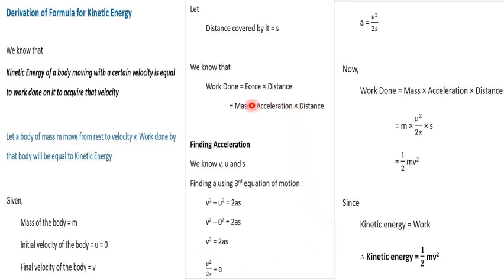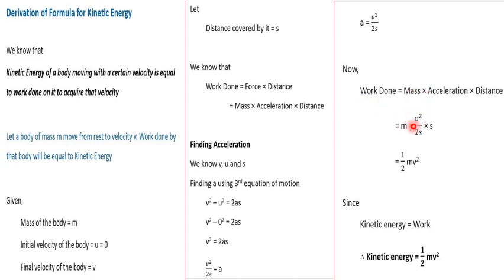So get back to this equation. We have mass into acceleration into distance, isn't it? And we have already kept the value for a ready here. That is a is equal to v square by 2s, and we got this from the third equation of motion. And now we know that work done is mass into acceleration into distance, isn't it? So write that again. Work done is equal to mass into acceleration into distance. And what is the work done in this case? The work done here is nothing but kinetic energy.